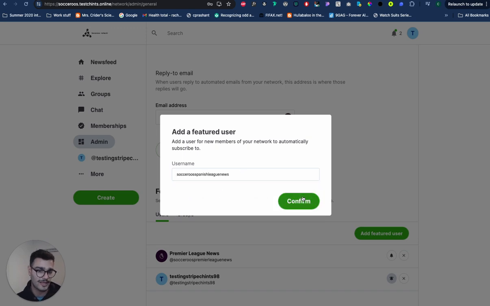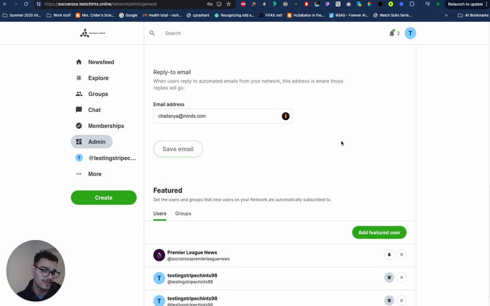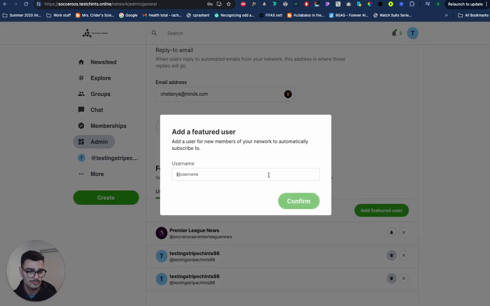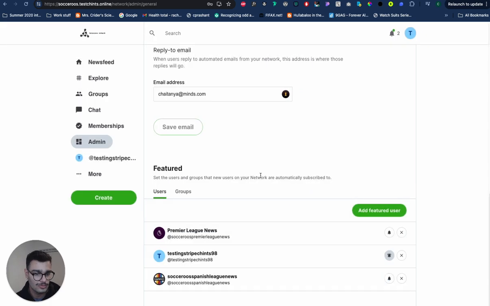And we can say that we want to add, there we go. There's a little glitch, but that seemed to work. So now we have Socceroos Spanish League News.